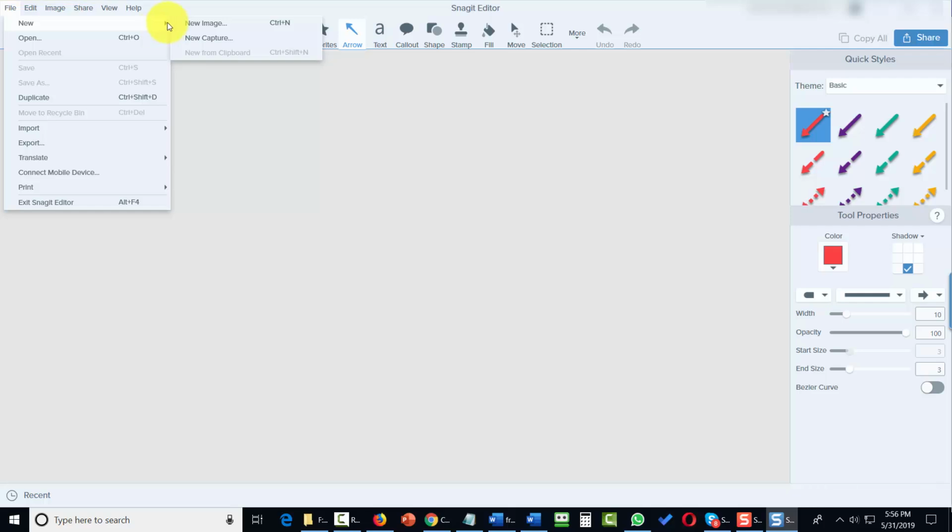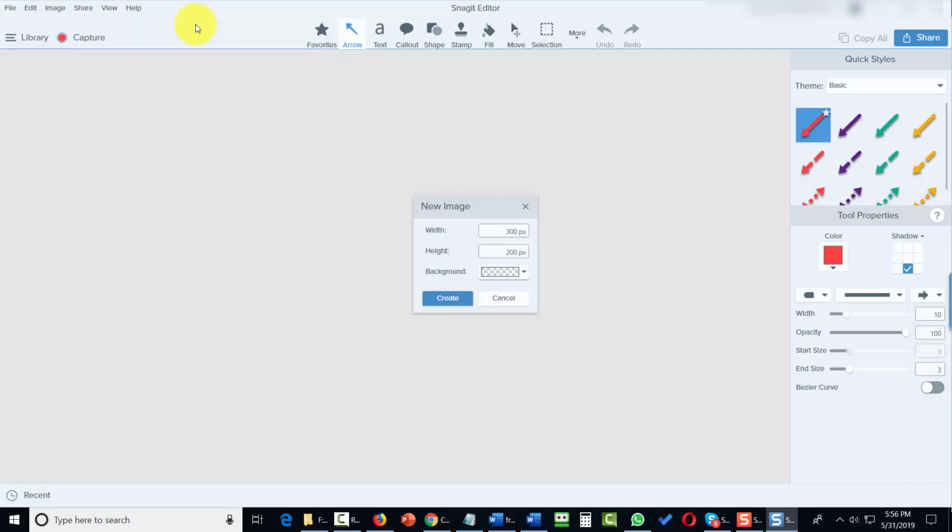Now, new capture is going to bring the selection bars for a new capture. However, a new image gives you a new canvas where you can place other content that you have either already created or you can create new content. So we're going to click New Image.